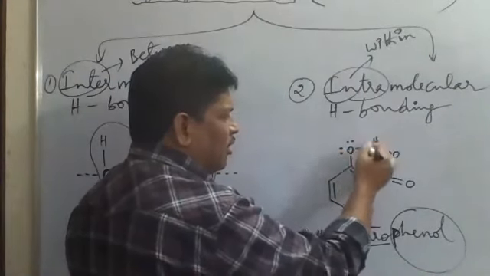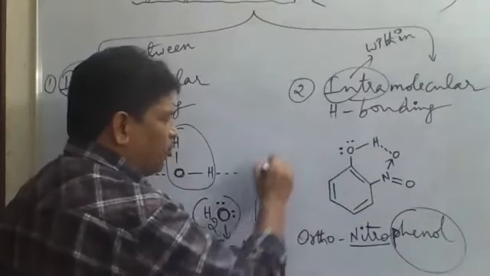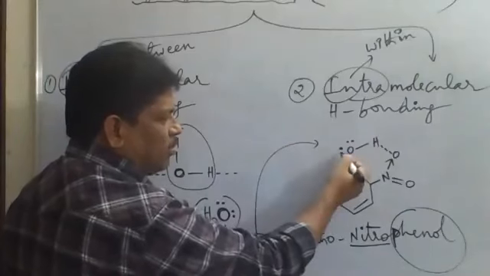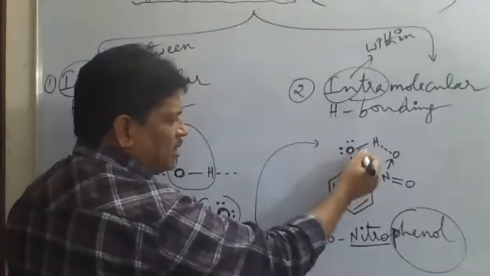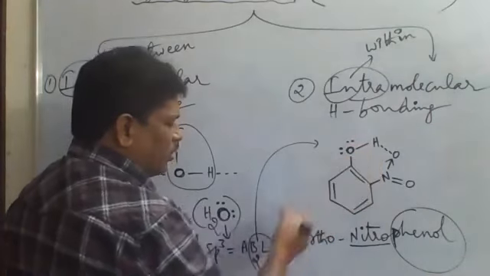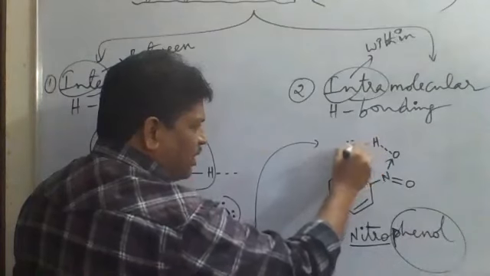What is the VSEPR notation? AB2L2. This type of notation will be there for oxygen. So the central atom oxygen has two bond pairs around it and two lone pairs. AB2L2 means what shape should be there? There should be a bent shape.